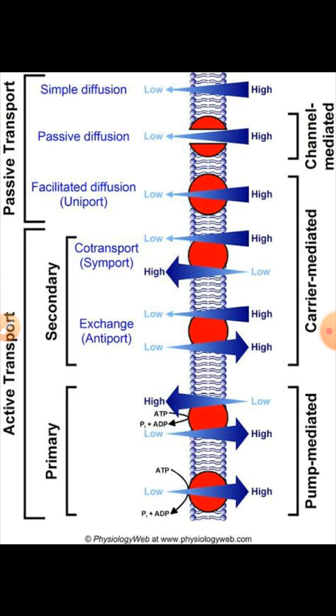That means the movement of molecules from the higher concentration to the lower concentration, down the gradient. Okay, so here you can see that there is no involvement of any kind of protein. The movement is spontaneous through the membrane from their higher concentration to the lower concentration. So this is non-mediated passive transportation.